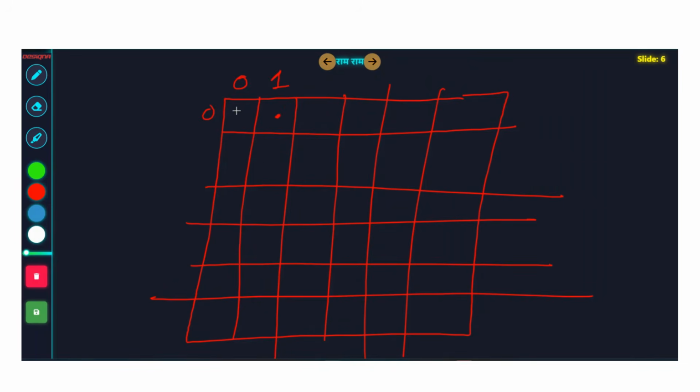You have to reach here. So what is the longest path if you start from here and you end here? So answer of 0, 1 is you travel this path. You start from here, you go to this cell. So 2, 2, 2, right?